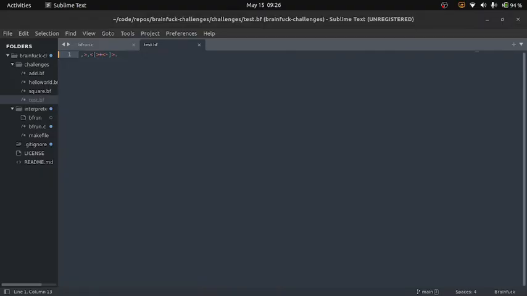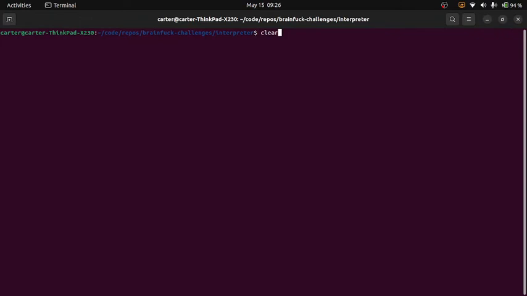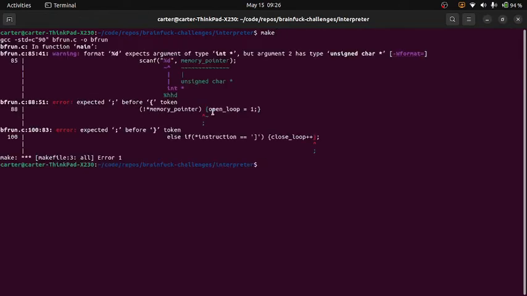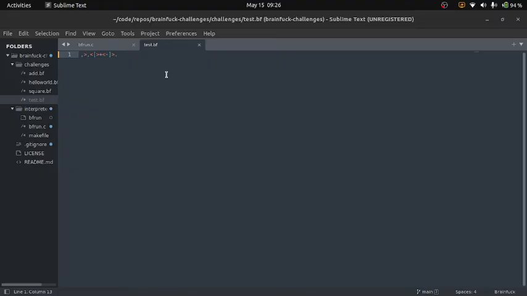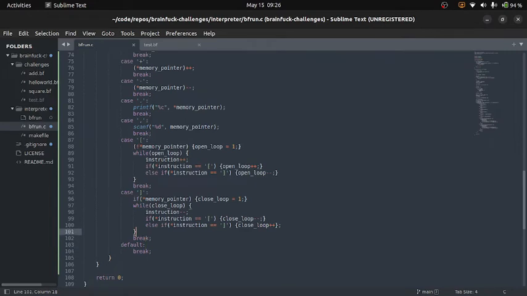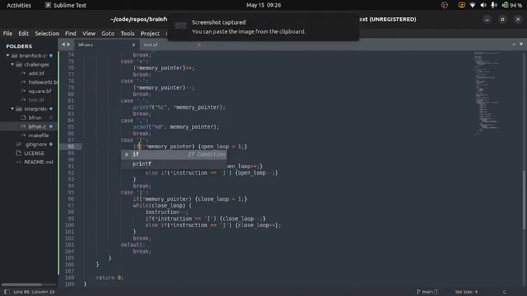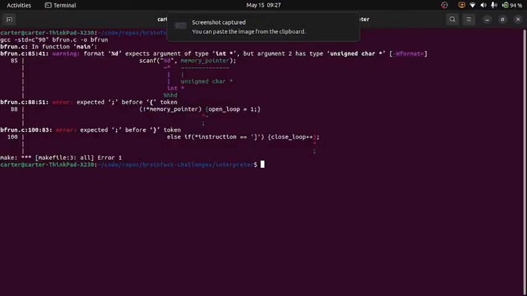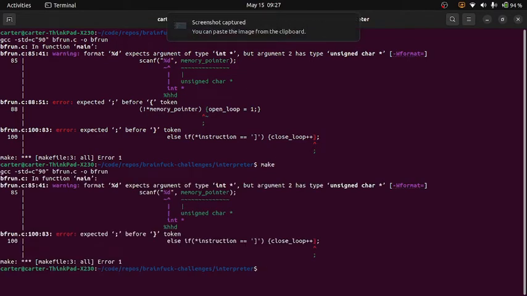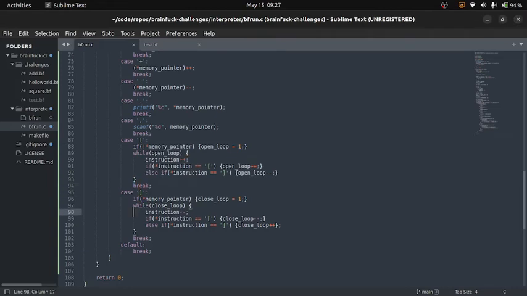What I'm going to do is try to get the star again, so 40 plus 2 essentially. Let's go ahead and build that. We have a couple errors here. Just looks like we have a missing if. And where was that? Right here. So make sure you actually write your instructions. Whoops, took a screenshot. Let's go ahead and build that again. Same problem, else if. Okay, we have an issue here.